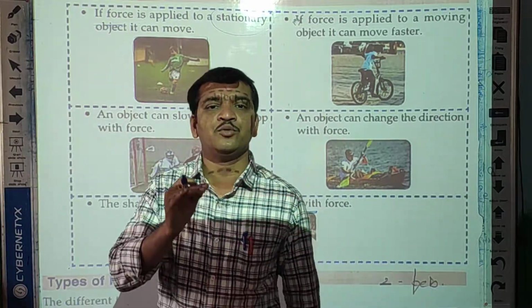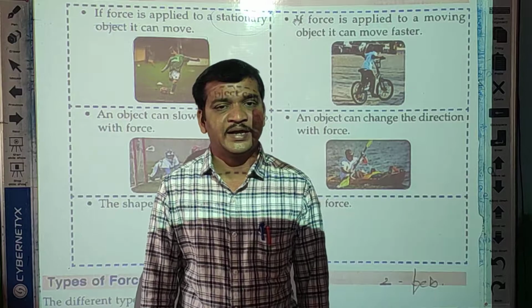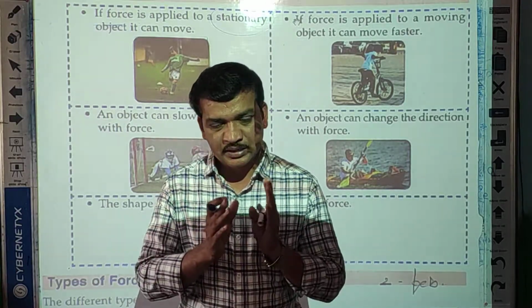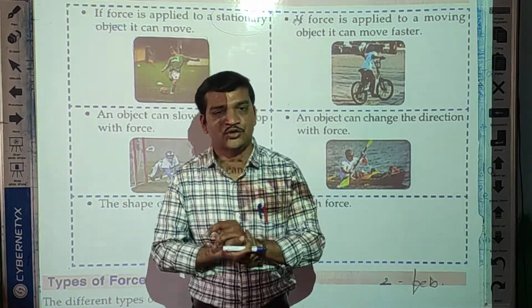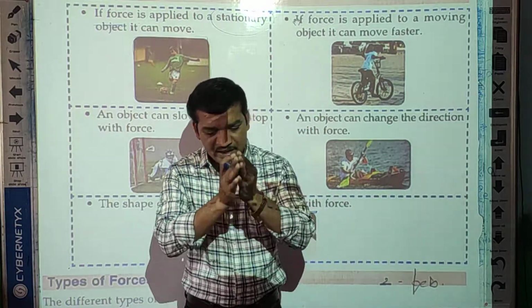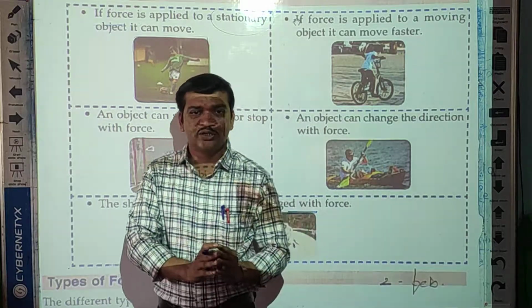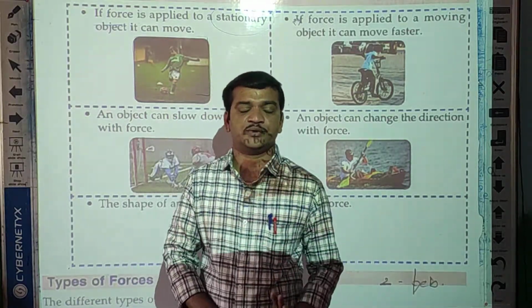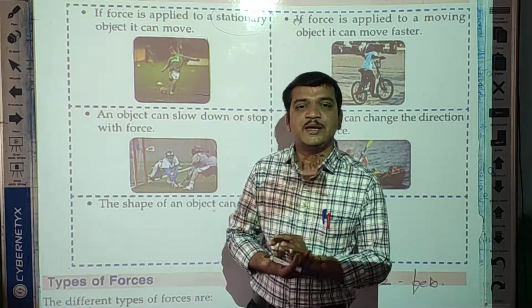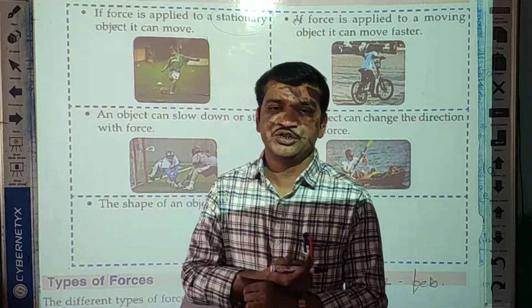Stationary means standing at one position, or the rest position of an object. That object remains in the same position for a long time, so this type of object is called a stationary object.